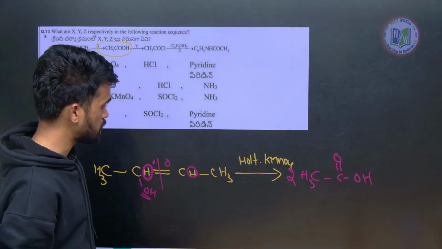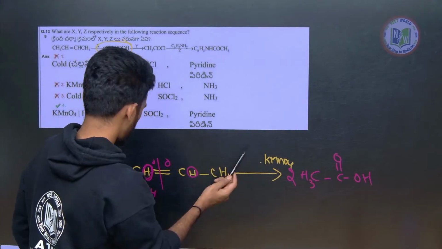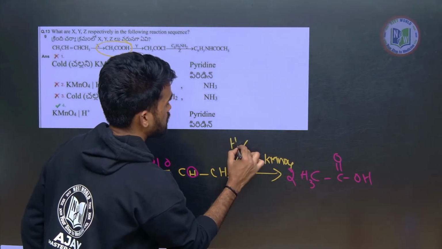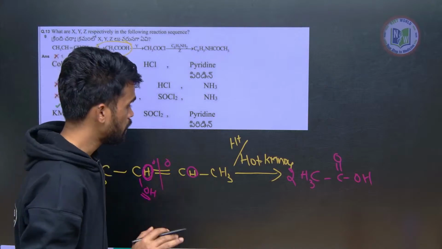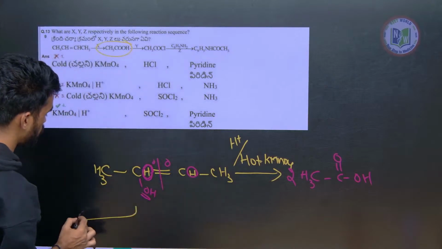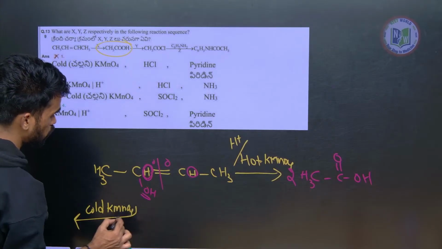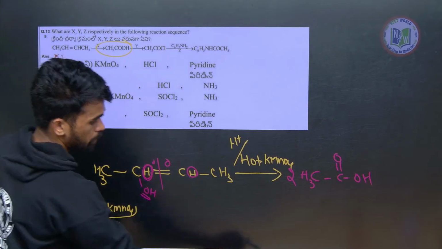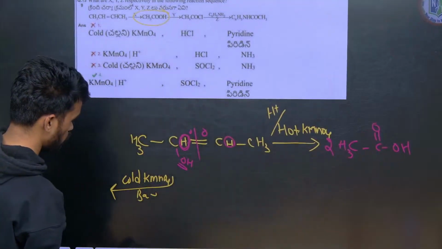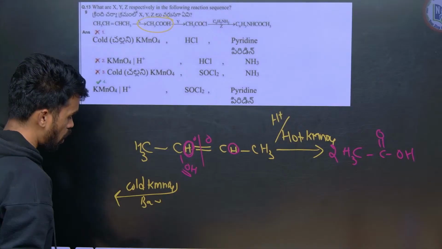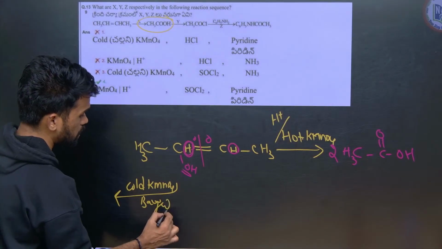Now instead of hot KMnO4, this can be hot KMnO4 or acidic KMnO4. Anything can be. And if we use cold KMnO4, that is Bayer's reagent, what is the product? Based on oxidizing agents and reducing agents, there are many questions.